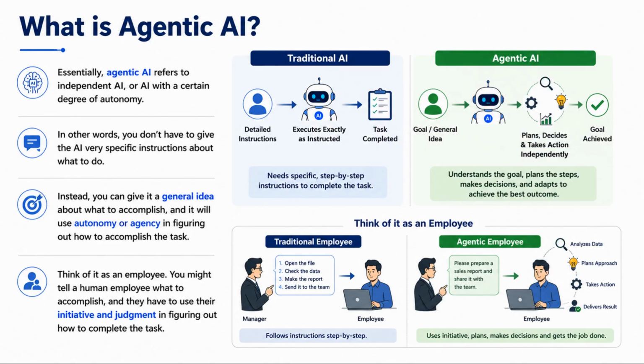Essentially, agentic AI refers to independent AI, or AI with a certain degree of autonomy. In other words, you don't have to give the AI very specific instructions about what to do. Instead, you can give it a general idea about what to accomplish, and it will use autonomy or agency in figuring out how to accomplish the task. Think of it as an employee. You might tell a human employee what to accomplish, and they have to use their initiative and judgment in figuring out how to complete the task.